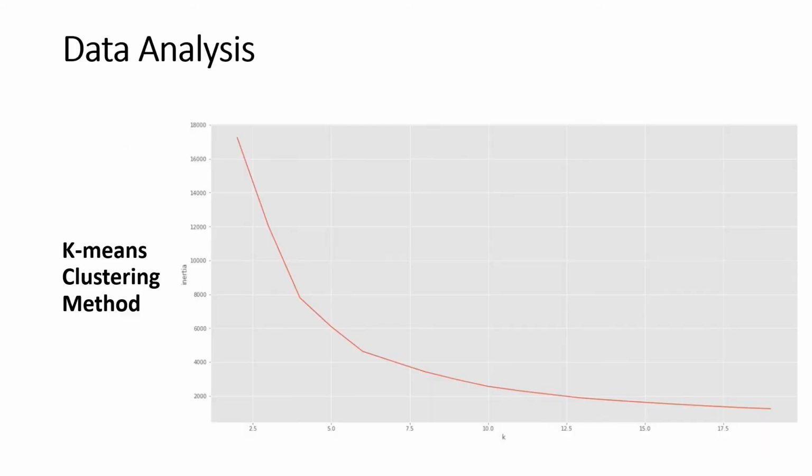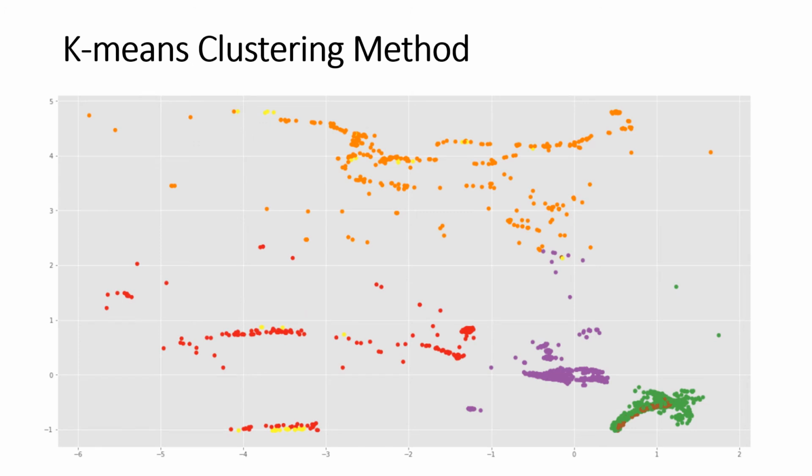Talking about the data analysis, first we used the k-means clustering method. 6 clusters is the best optimized number of clusters for our dataset. This is the cluster plot with 6 different clusters. We used a few geological parameters such as latitude, longitude and depth of hypocenter to cluster the data.